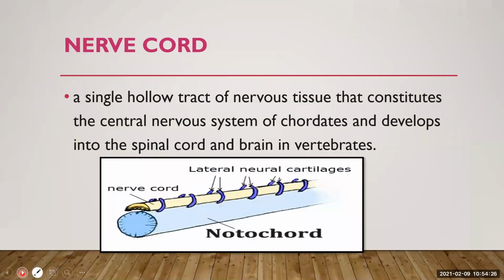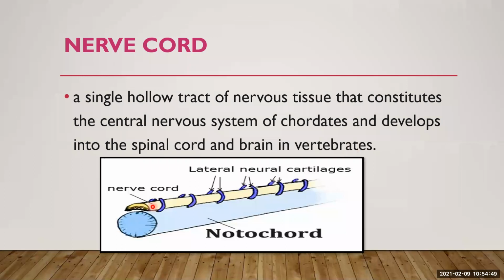What is nerve cord? Nerve cord is a single hollow tract of nervous tissue that constitutes the central nervous system of chordates and develops into the spinal cord and brain in vertebrates. It is related to our control and coordination system. It gives stimuli to the sensation.